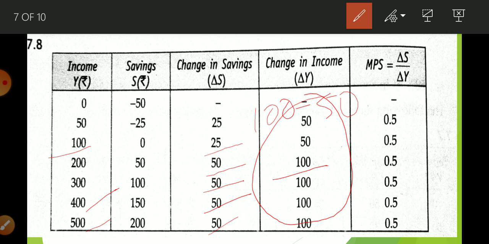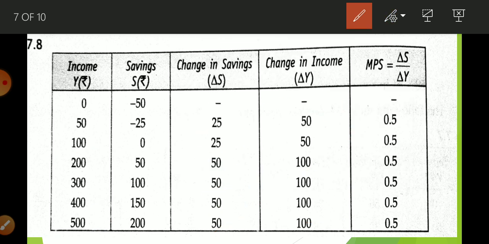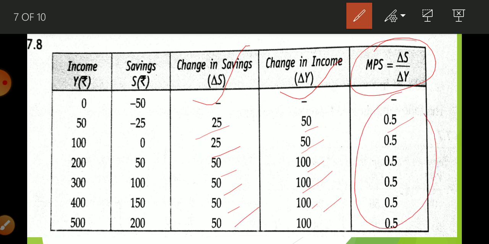Okay students, now we are going to put these two for getting the value of MPS, that is 25 upon 50. So we get 0.5. Then 25 upon 50, then 50 upon 100, then 50 upon 100, then 50 upon 100, then 50 upon 100. So in this way we get the value of marginal propensity to save.